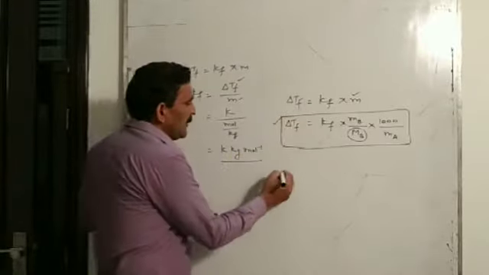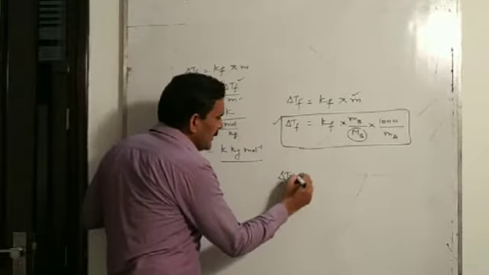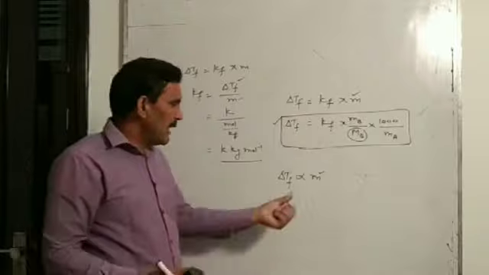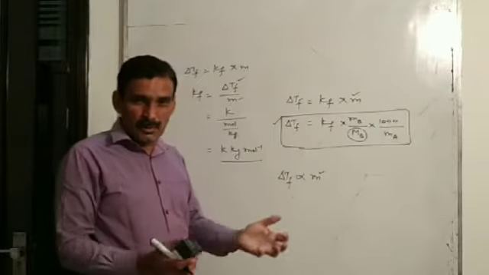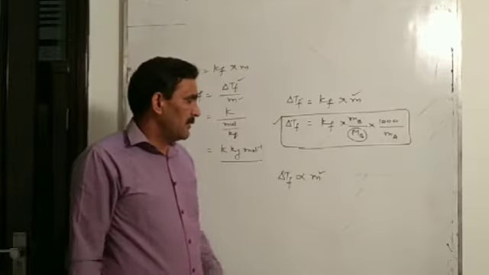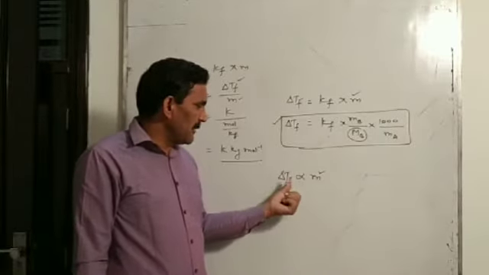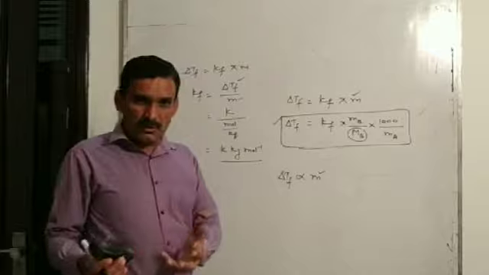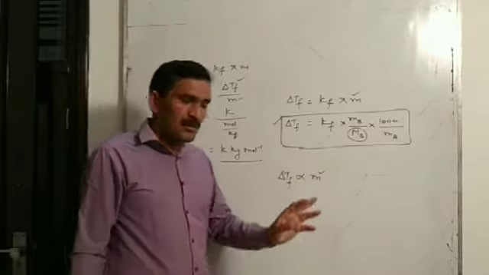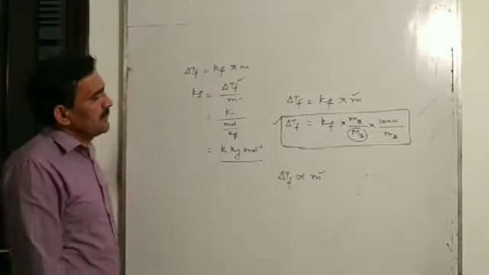So that already I told you, delta Tf is directly proportional to molality of solution, and molality depends upon number of mole of solute present per kilogram of solvent. So this property depends upon number of mole of solute particle present in solution, but does not depend upon nature of solute present in the solution.